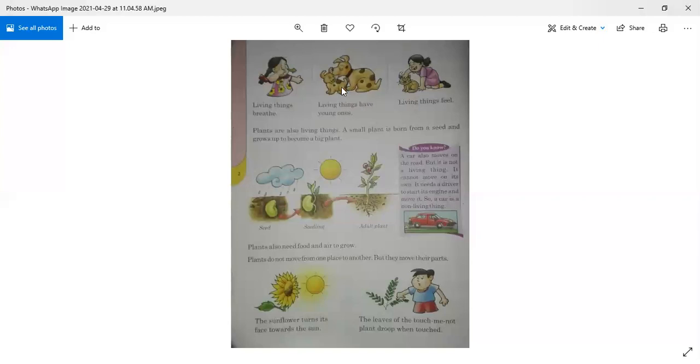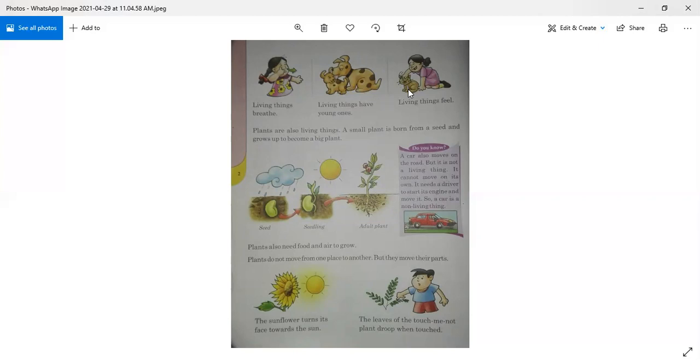Living things have young ones. Yes, all living things can have babies. Like you can see, the dog can have a puppy or puppies. Similarly, a cat could have kittens. Living things feel. You can see the girl is patting the cat and the cat is feeling it.